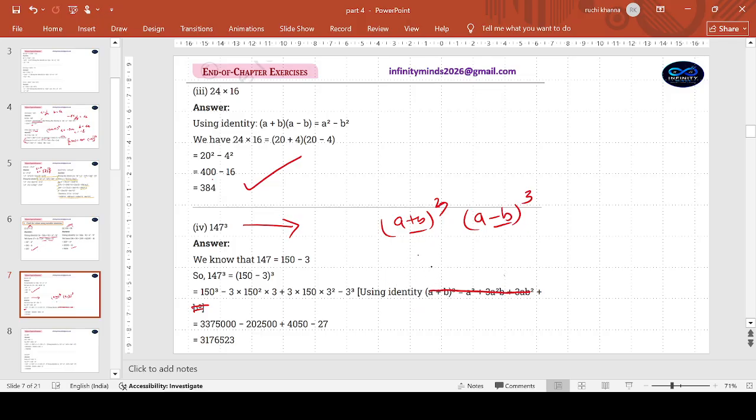Okay, let's try and write the identity now. (a minus b) whole cube. Using the identity, we are doing cube of the first term, minus 3a square b, plus 3b square a, minus b cube.